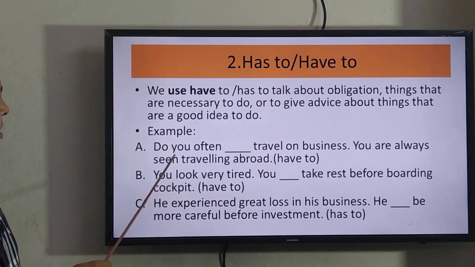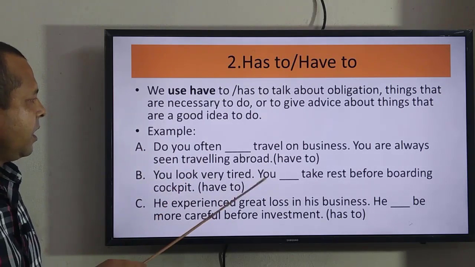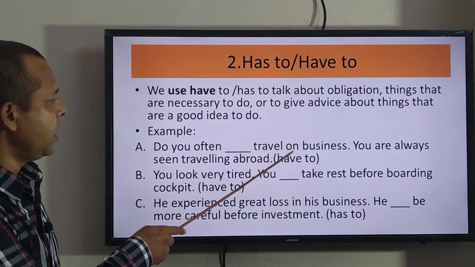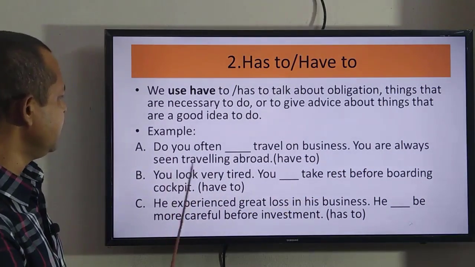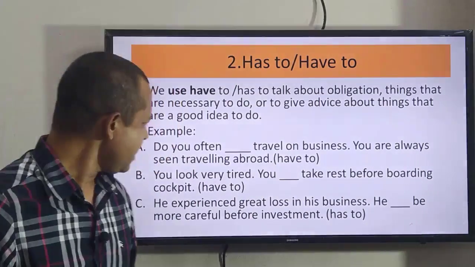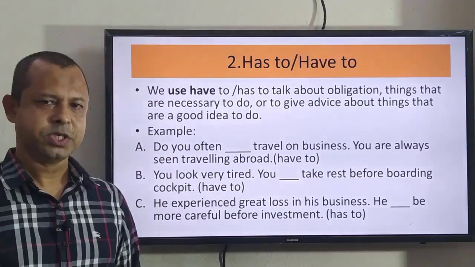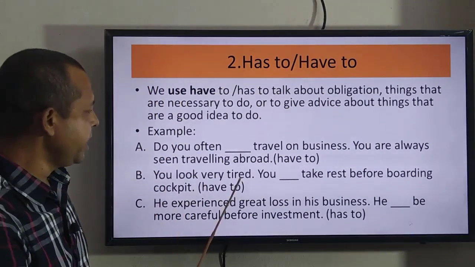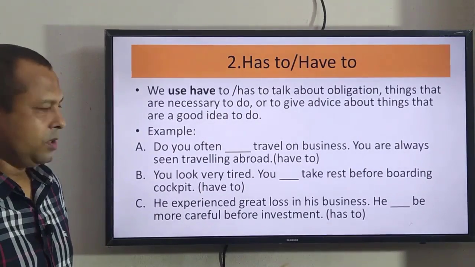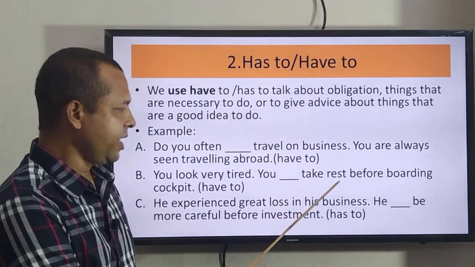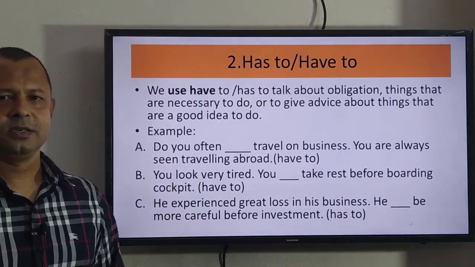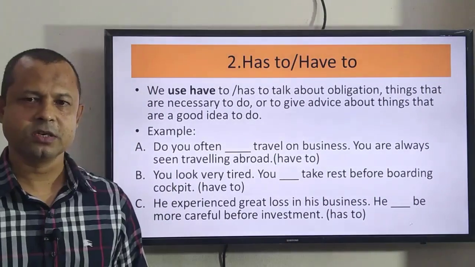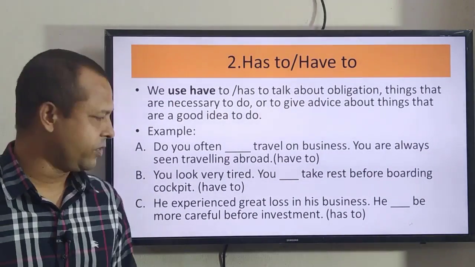See the example. Do you often have to travel on business? You are always seen traveling abroad. In B number, you see, you look very tired. So, you have to take rest before boarding the cockpit. So, it is an obligation or it is advice for you.